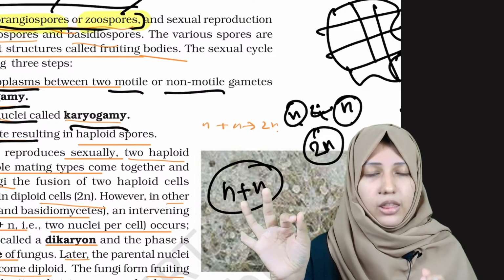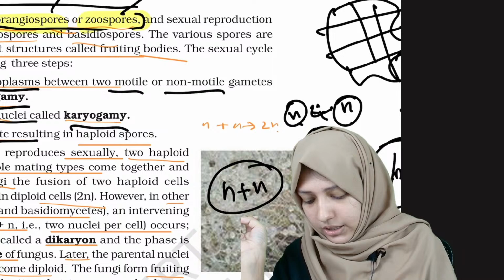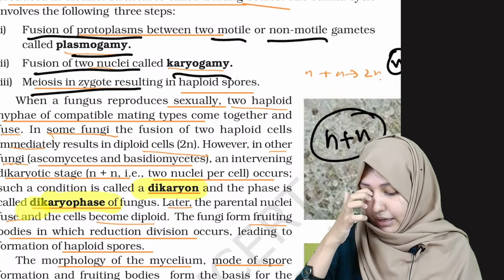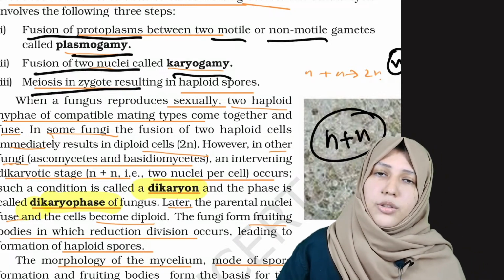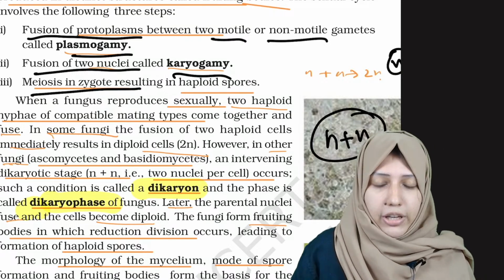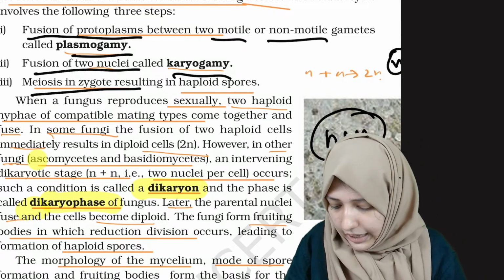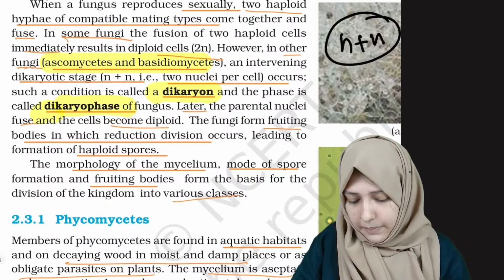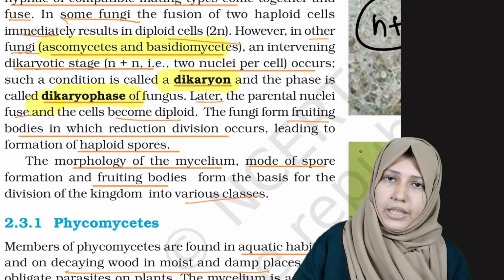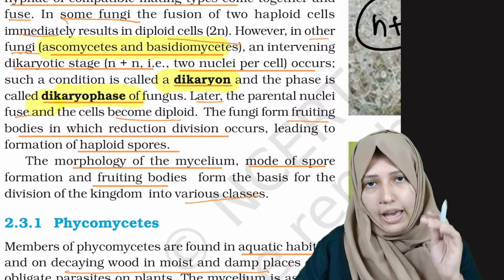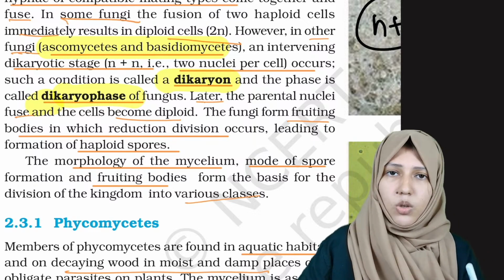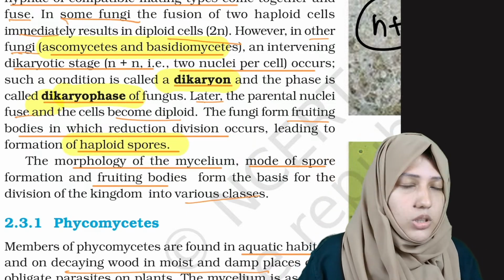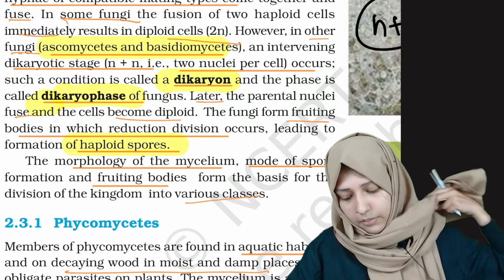N plus N. That phase is known as the dikaryon phase, or dikaryophase. The types of fungi which belong to the dikaryophase are ascomycetes and basidiomycetes. Later they will fuse to form the 2n stage, and this 2n zygote will later divide by meiosis to form haploid spores. Spores are always haploid. This is important.